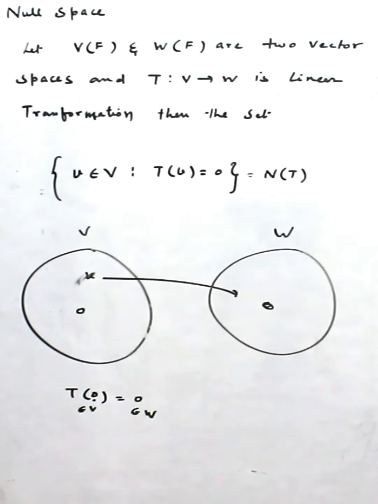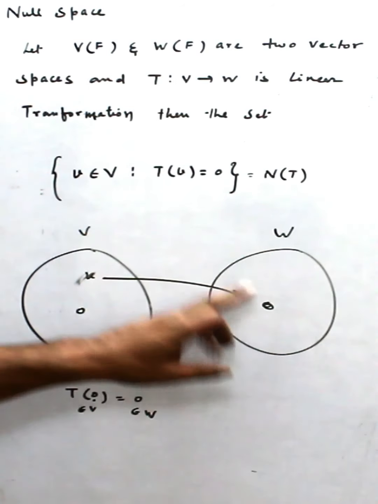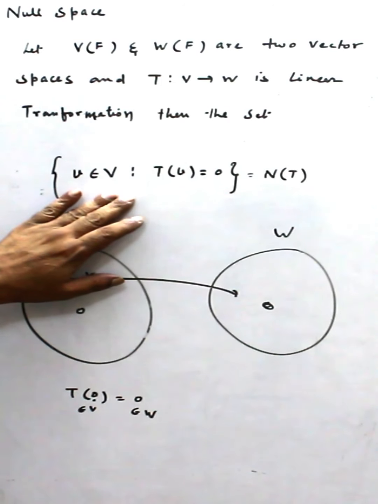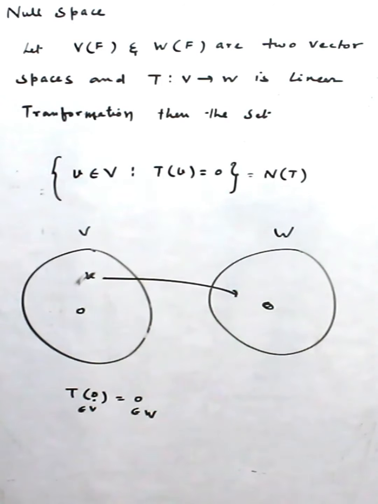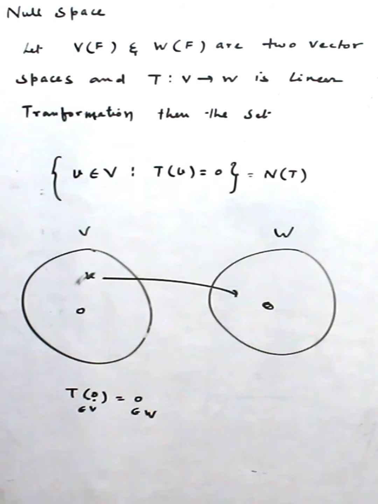First we show that this set N(T), the null space, is non-empty. It is very obvious because 0 is mapped on 0. We show this result first. How can we show this result?